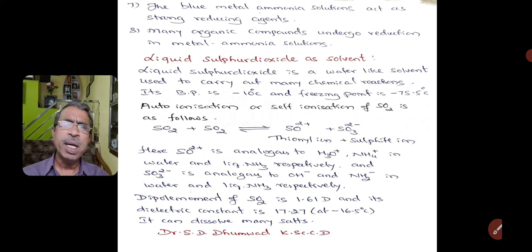The dipole moment of sulfur dioxide is 1.61 D and its dielectric constant is 17.27 at minus 16.5 degrees centigrade. So the smaller dielectric constant shows that this is a good non-polar solvent. It can dissolve many salts.